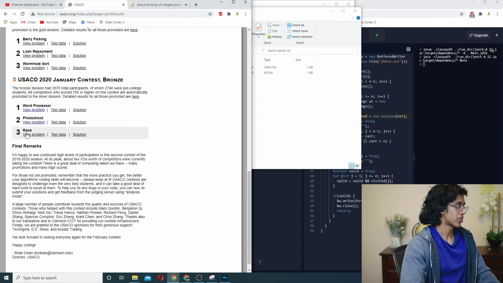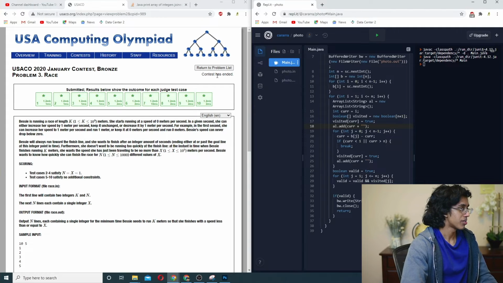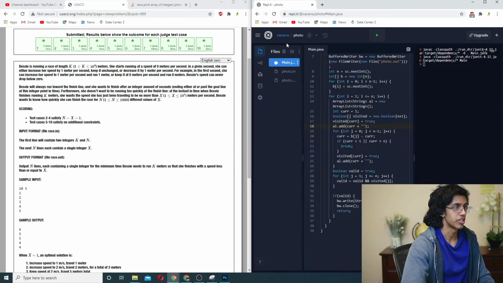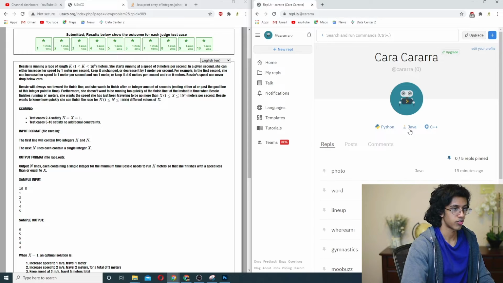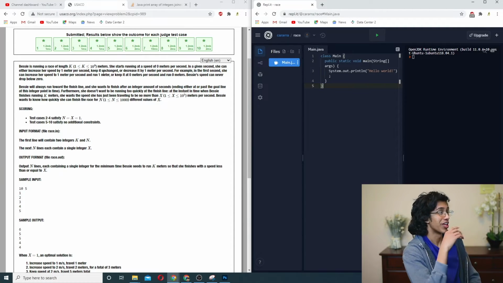Okay, and just for the sake of completeness, why don't we do the last one in Java? I already did it, but I'm pretty sure I did it in C, so might as well finish in Java. Okay, so Bessie is running a race of length k meters. She starts running at a speed of 0 meters per second. In any given second, she can either increase her speed. For example, in the first second, she can increase her speed to 1 meter.